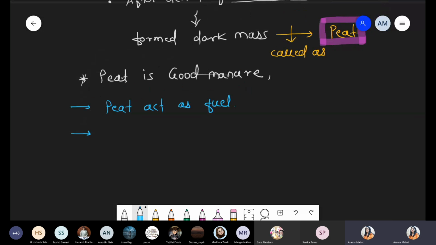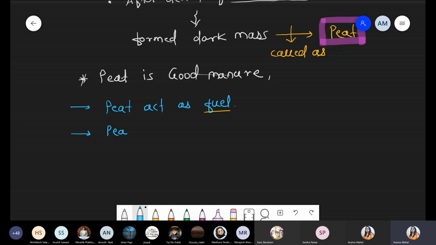So we are talking about the economic importance of peat. Peat basically is a good manure. First of all, why? Because peat is used as a fuel. Second point, we just discussed peat is obtained from sphagnum, and sphagnum grows in an acidic environment. It means what? They maintain the acidic pH of the soil. So the second function is related to pH.